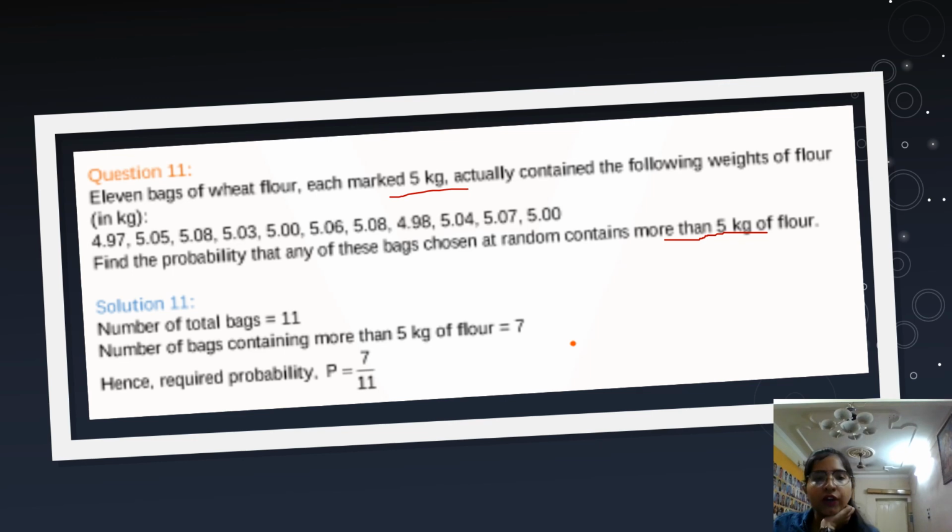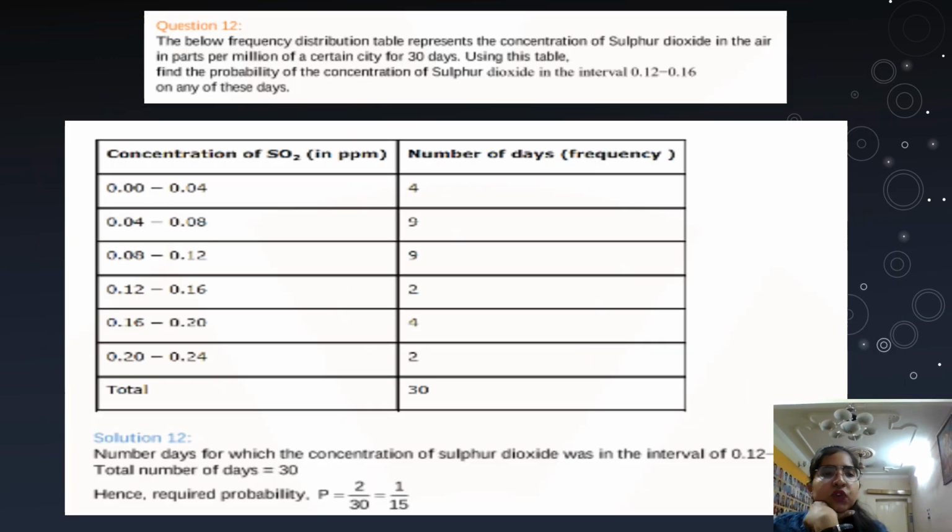More than 5 kg, you have to count how many are there. See, 1, this one is more than 5 kg, 2, 3, 4, 5, 6, 7. So the probability will be 7 upon 11 because 11 is the total number of bags.